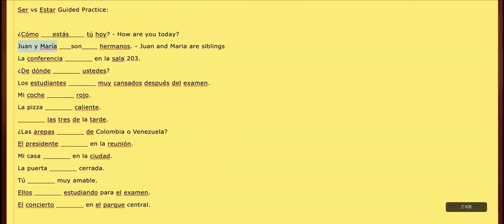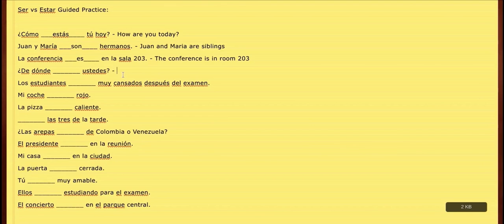Next, la conferencia, blank, en la sala 203. So in this case, the conference is in, sala essentially means room 203. And if you remember what I just said about location with events, that's going to be SER instead of ESTAR. It can be a little bit tricky, but try to remember that. And so if we're talking about the conference, that means it, right? So we'd have to use the he, she, it form. We say la conferencia es en la sala 203.